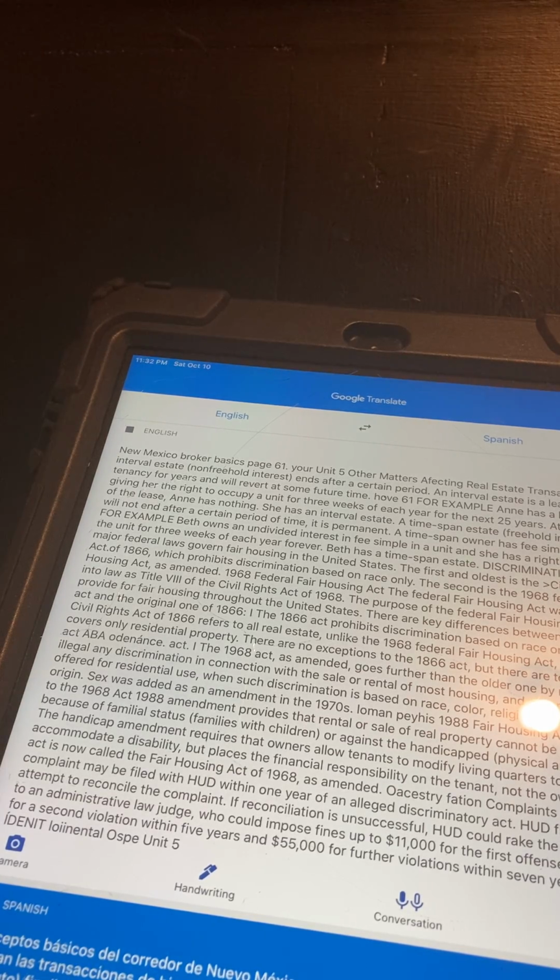$11,000 for the first offense, $27,500 for a second violation within 5 years, and $55,000 for further violations within 7 years.